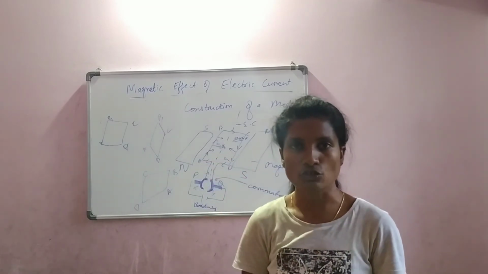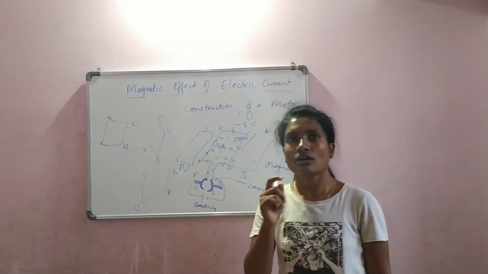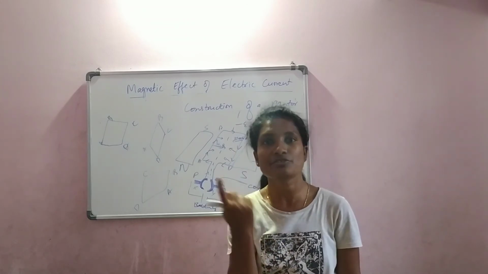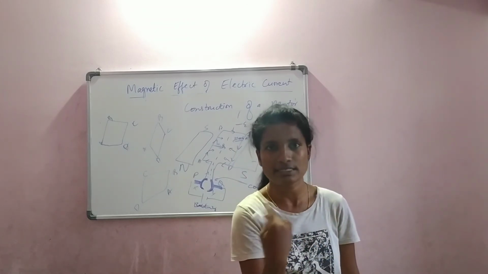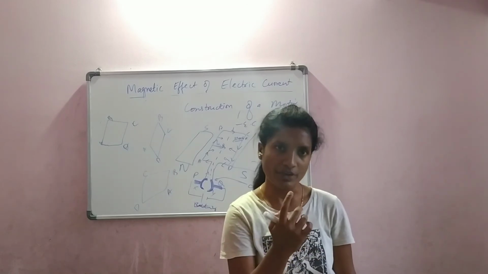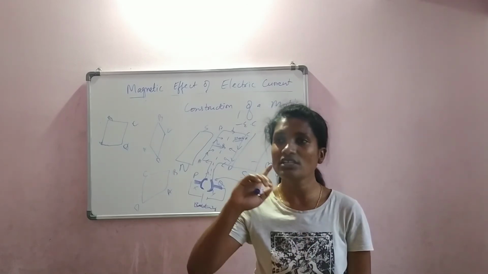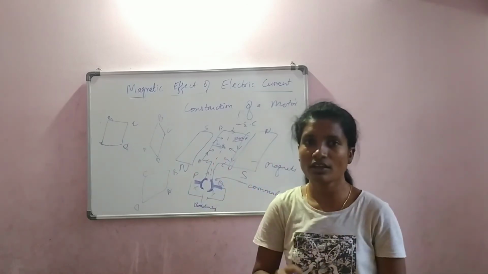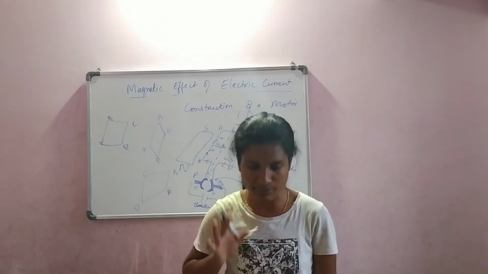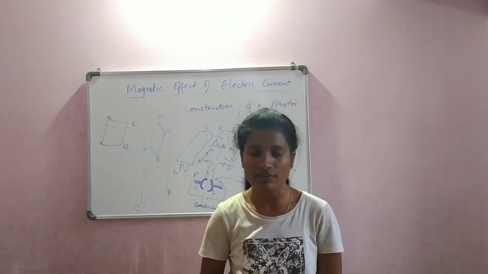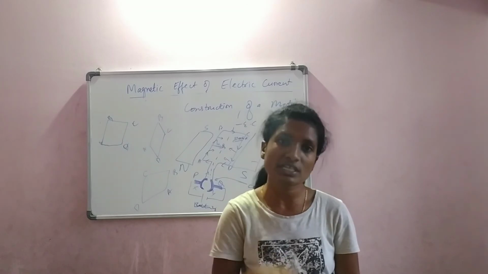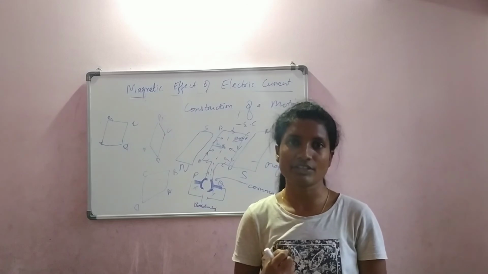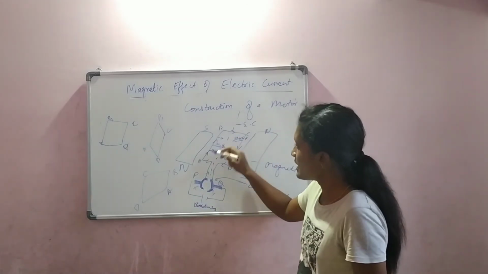Supply of current is stopping, and you know, once you switch off the fan, there is no supply of current, but still the blades will keep moving for about 1 or 2 seconds. Let us say some 30 seconds it will be moving. Then only the rotation will stop, because it still had that momentum, that force was still there. When the car is running, you apply the brake at point A. It will not stop at point A itself. Maybe a little farther it moves and then stops, because the car still had some force. That is called momentum.